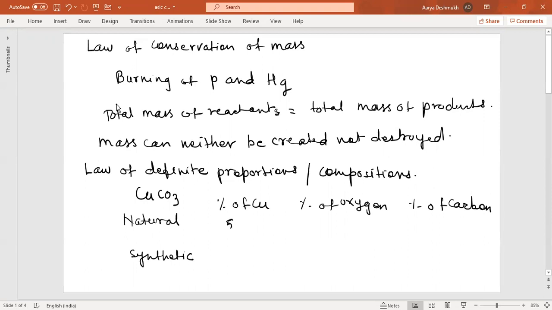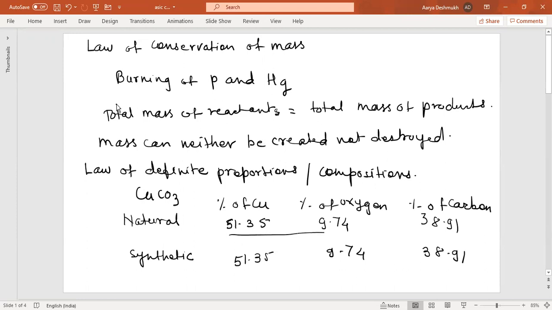It was 51.35 percent in the natural sample, and here also in the synthetic sample it was 51.35 percent. It was found to be 9.74, and this is also 9.74, and this was found to be 38.91 and 38.9. The total of these percentages should always be equal to 100, remember. So this was the result he obtained, whether the sample was of natural origin or the synthetic one. Synthetic means prepared in the lab.